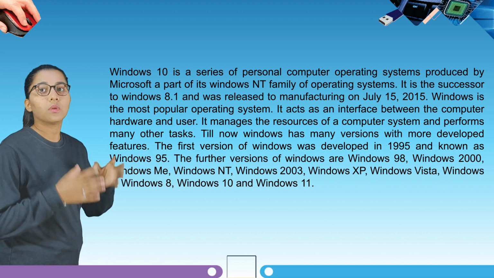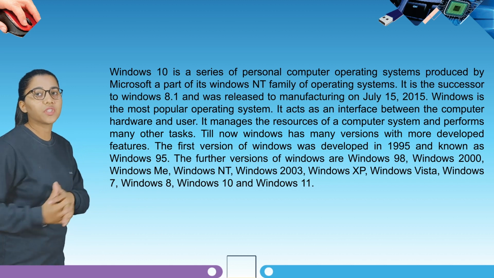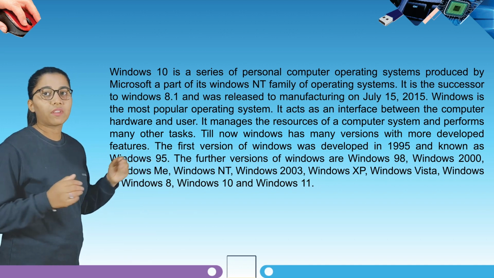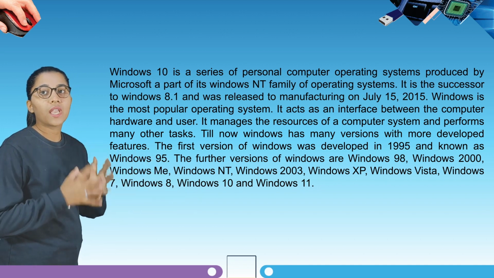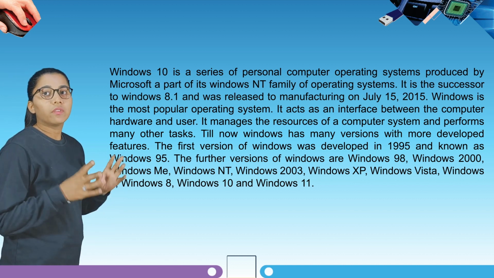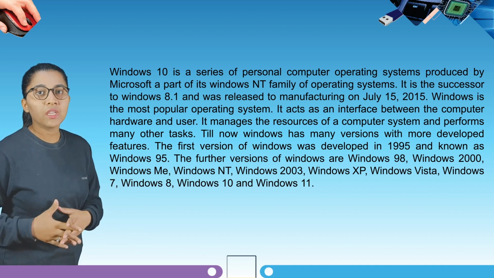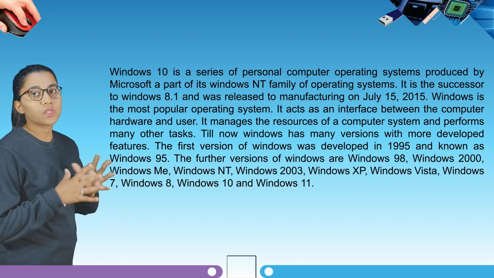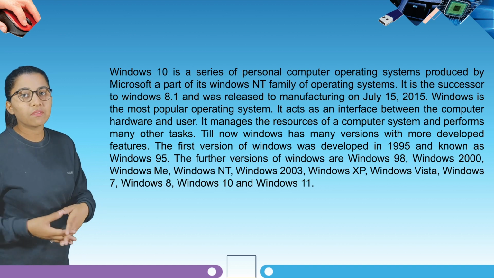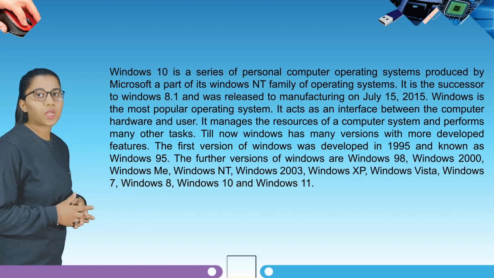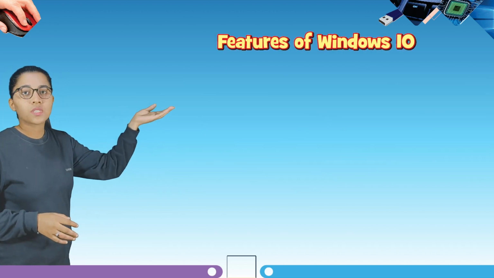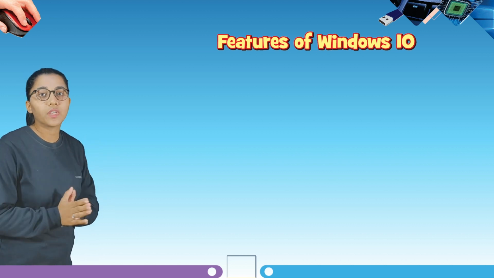Till now, Windows has many versions with more developed features. The first version of Windows was developed in 1995 and known as Windows 9.5. The further versions of Windows are Windows 98, Windows 2000, Windows Me, Windows NT, Windows 2003, Windows XP, Windows Vista, Windows 7, Windows 8, Windows 10 and Windows 11. So now students, let's start our first topic, that is features of Windows 10. We are going to learn about the features of Windows 10.